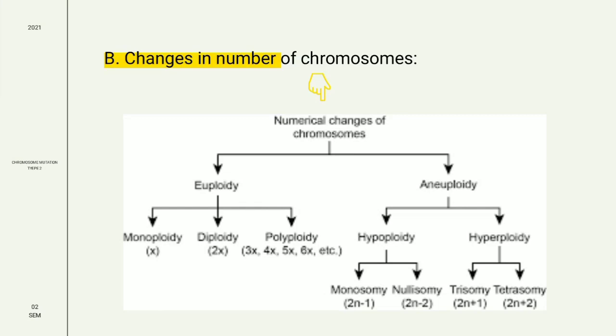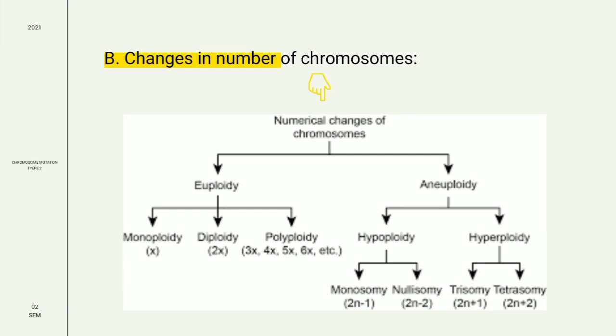The first one is euploidy and the second is aneuploidy. Euploidy involves loss or gain of whole chromosome set. Eu means even and ploid means unit. Euploid designated genome contain chromosomes that are multiple of some basic number. They contain balanced set of chromosome or chromosome in any number. They are further divided into three: monoploidy, diploidy, and polyploidy. Number of chromosome in basic sets are called monoploid. If there are more than two, then they are called polyploidy. And if there are only two sets, then they are called diploidy.